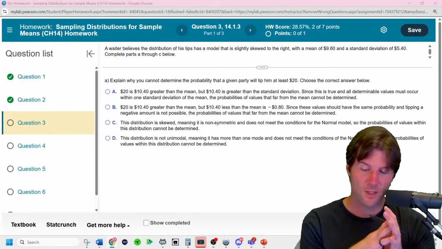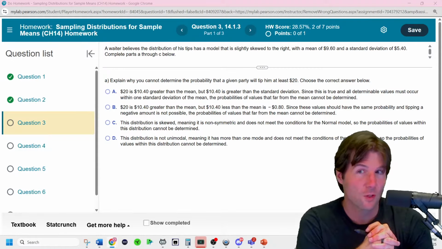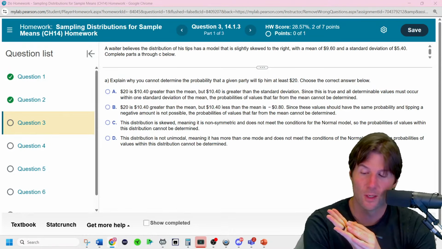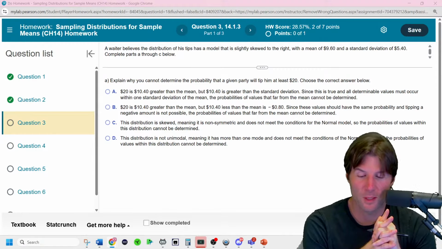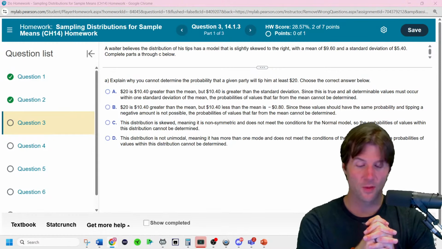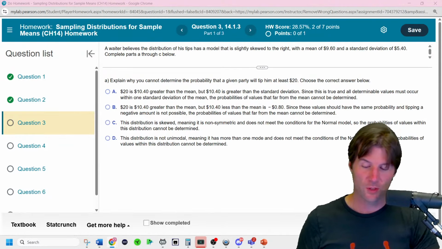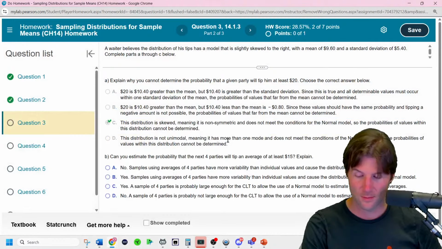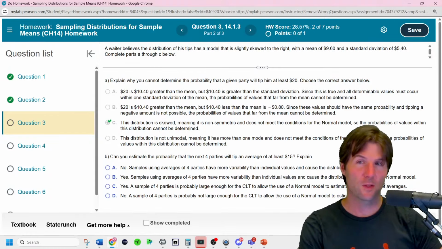A waiter believes that their distribution of tips is slightly skewed to the right. That's telling you the shape with a mean of 9.6 and a standard deviation of 5.4. Explain why you cannot determine the probability that a given party will tip at least 20 from one tip. It's because the original data is not normal. The distribution is skewed, so we can't use the normal techniques on it. So good stuff. Can you estimate the probability for the next 4 parties?